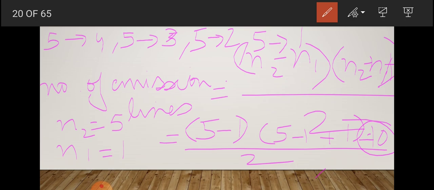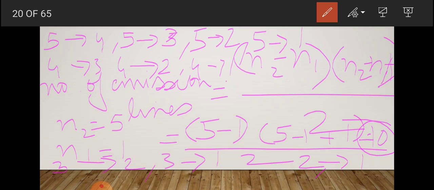Okay, now from 4 it will come to 3, to 2, and to 1. Then take 3: 3 to 2, 3 to 1. Then 2 to 1. These 10 emission lines are possible.